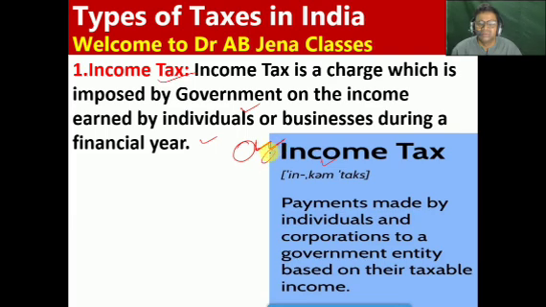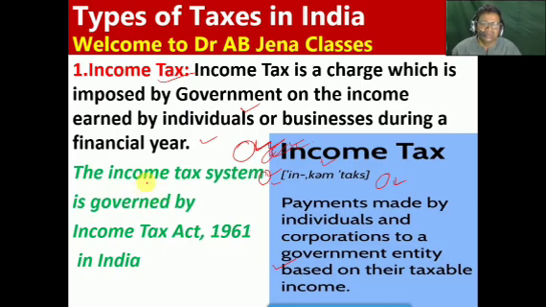That is the person has to pay the income tax to the government. It's changeable. So according to the slab rate, the income tax rate is there. We will discuss it ahead. What is this? Payments made by individuals or corporations to a government entity based on their taxable income. So the income tax rate is there according to the income earned during the financial year that a person has to pay the income tax on.